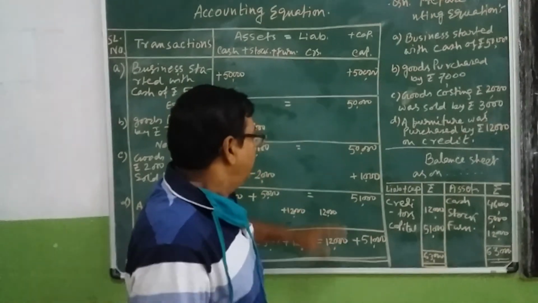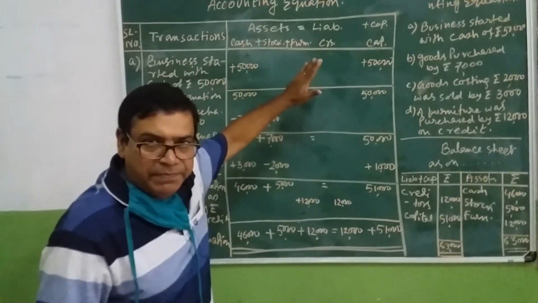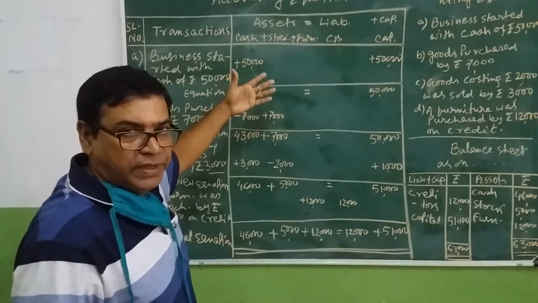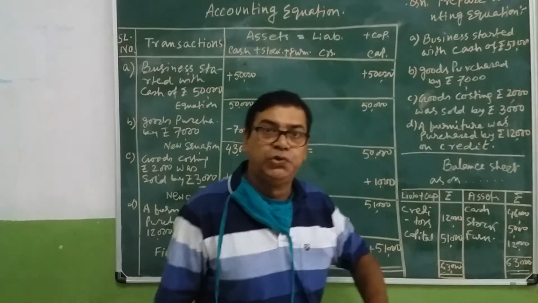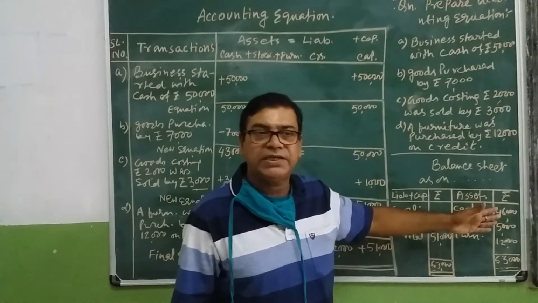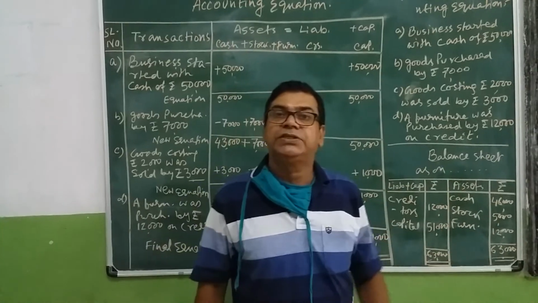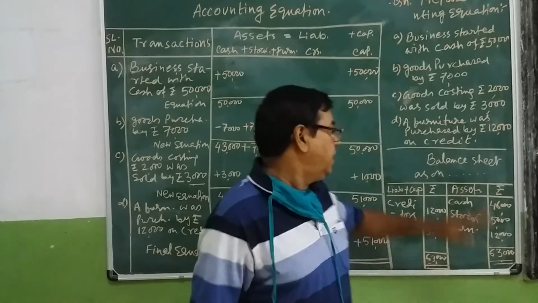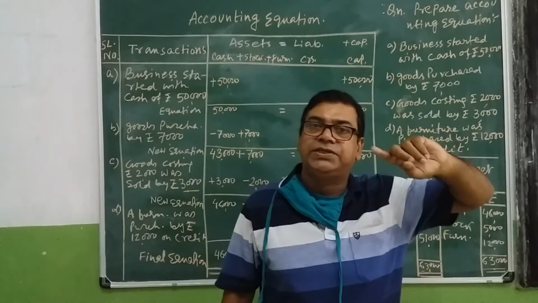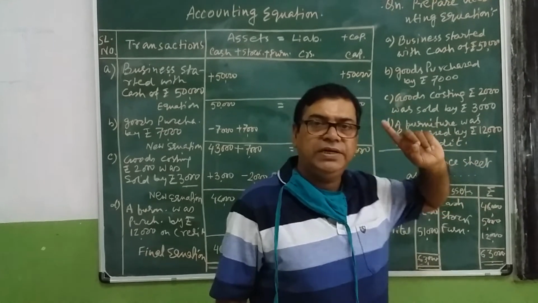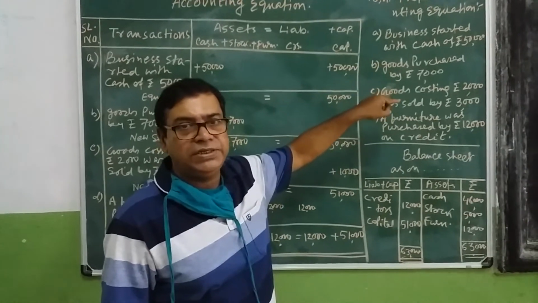So whatever assets and liabilities are affected in the accounting equation, that is reflected through the balance sheet also. That's why the accounting equation is also called the balance sheet equation.